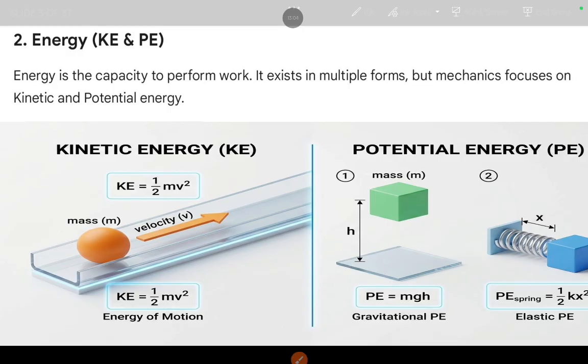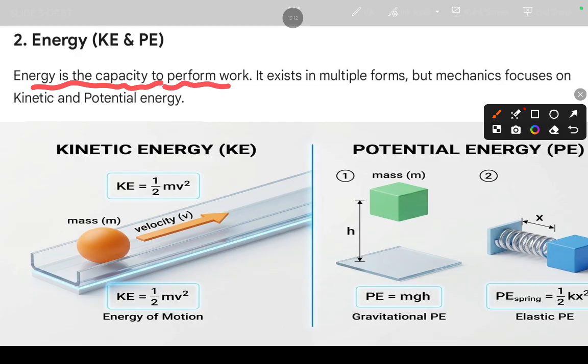What is energy? Energy is nothing but the ability to do work. So here, energy is the capacity to perform work. To perform some work, we need energy, and it exists in multiple forms. But in mechanics, we will consider kinetic and potential energy.